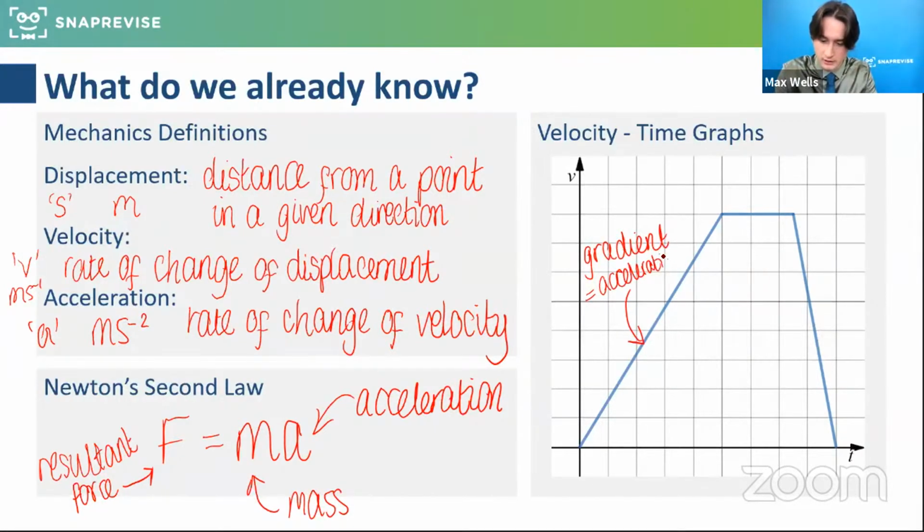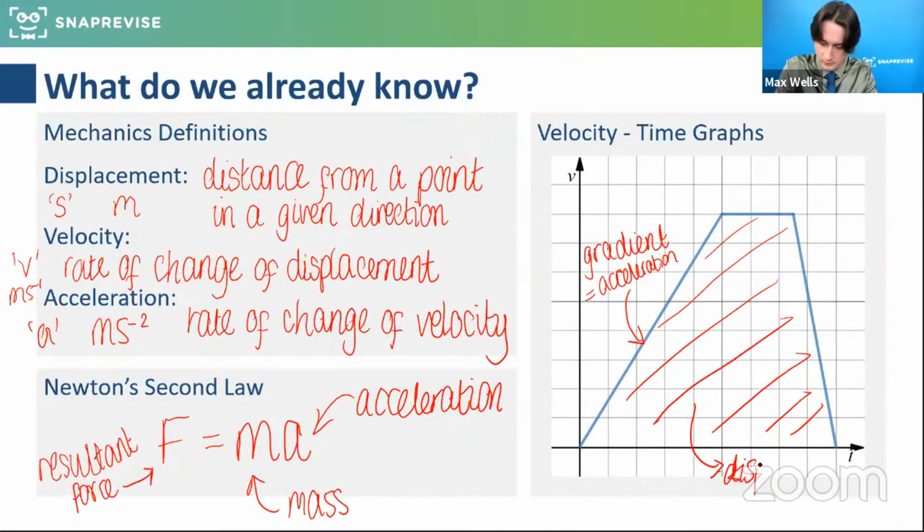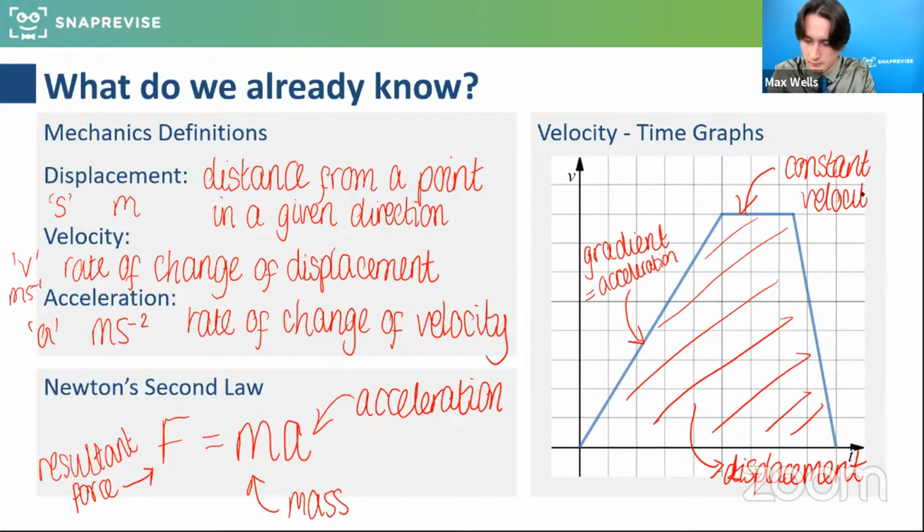The area under it equals the displacement. And also, if we have a horizontal part of the graph, that represents that there's no acceleration, so constant velocity.